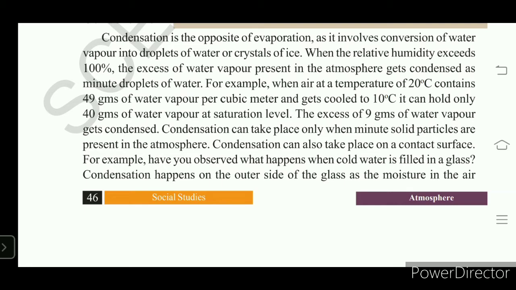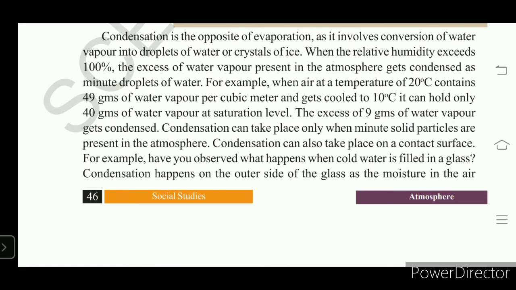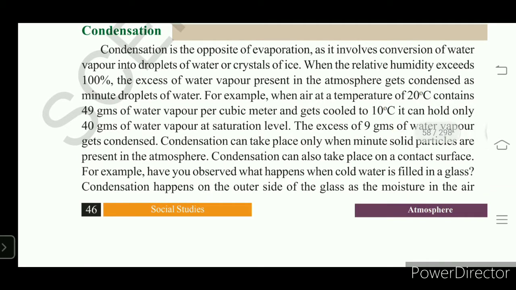So when you place a cold bottle in an area, the moisture present in the atmosphere touches the cool bottle, and the water vapor gets condensed and turns to water droplets and appears on the outside of the bottle or maybe a glass. So this is what we see, that condensation takes place on a contact surface.